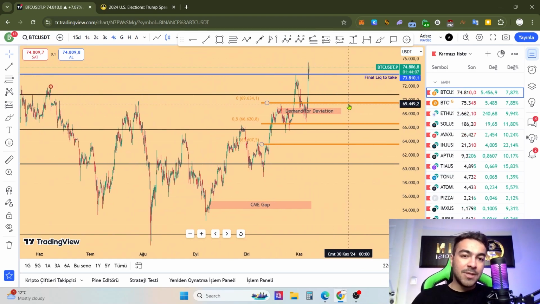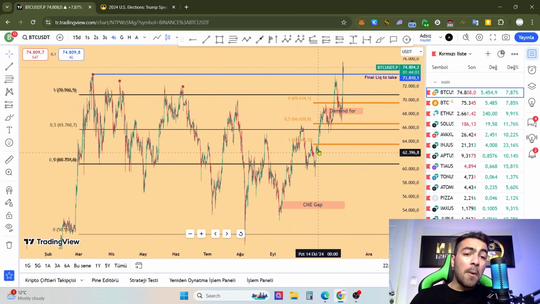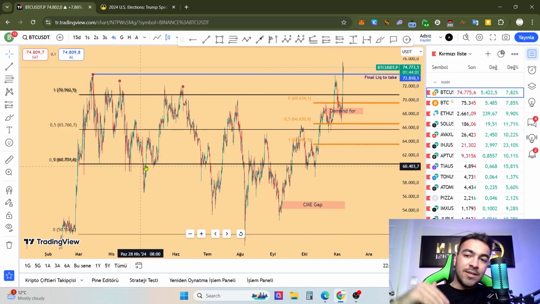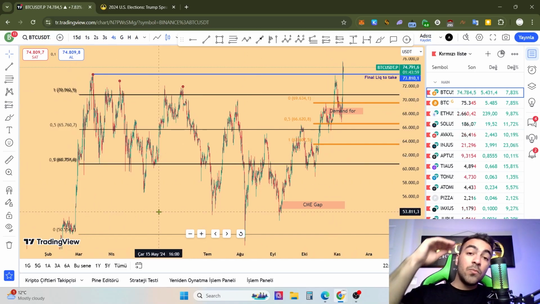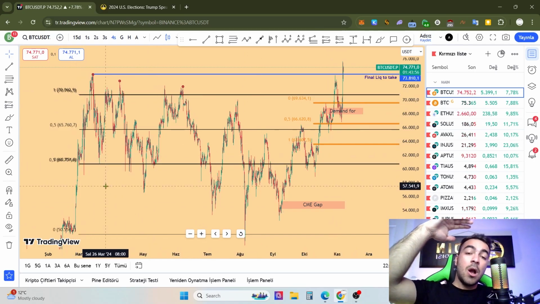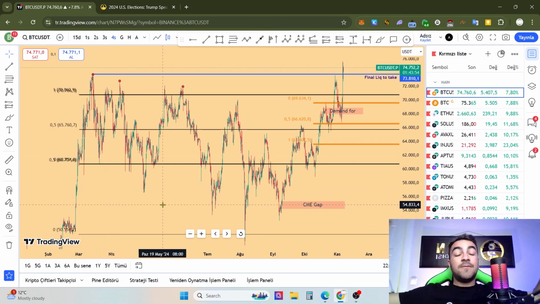Actually not, because we had already completed the range movement. If I'm not mistaken, from 23 February we see a huge Bitcoin range.